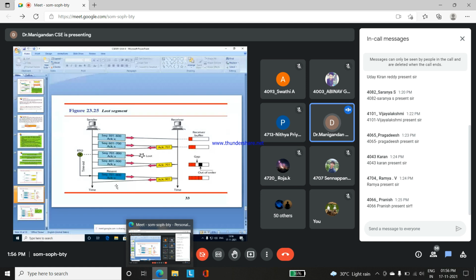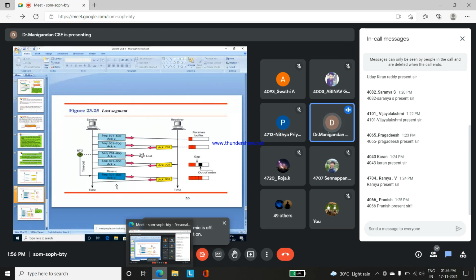Okay, whatever data is sent by the sender to the receiver will be stored in the buffer of the receiver side. Only after the acknowledgement has been transmitted will the data come out of the buffer. Okay, this is the normal process: the particular data will be transmitted by the sender to the receiver.